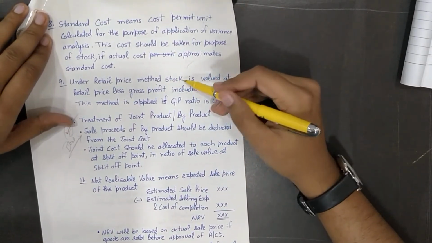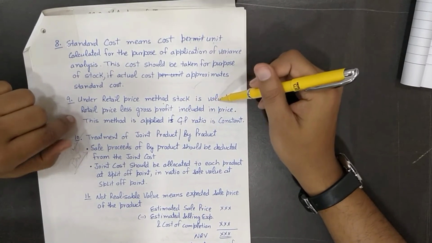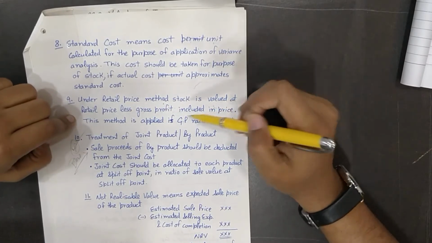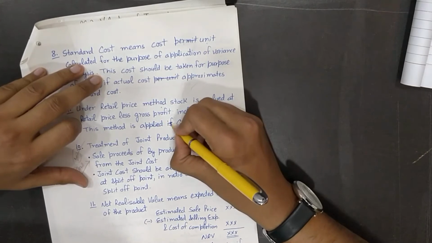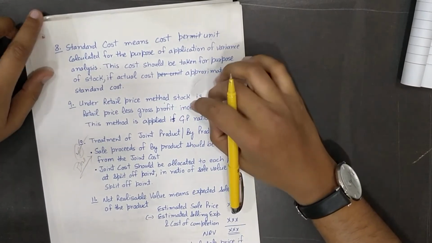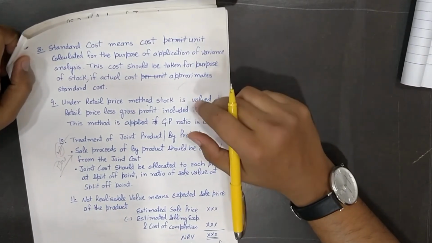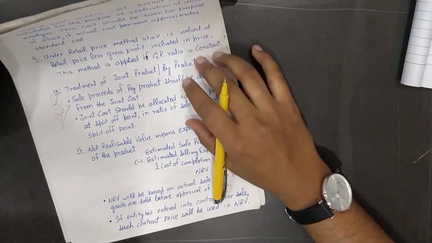The other is the retail price method: stock is valued at retail price less gross profit included in the price. This method is applied if gross profit ratio is constant. Again, this is a very theoretical method. You will not find any question related to this method, which is a question of IPCC level.